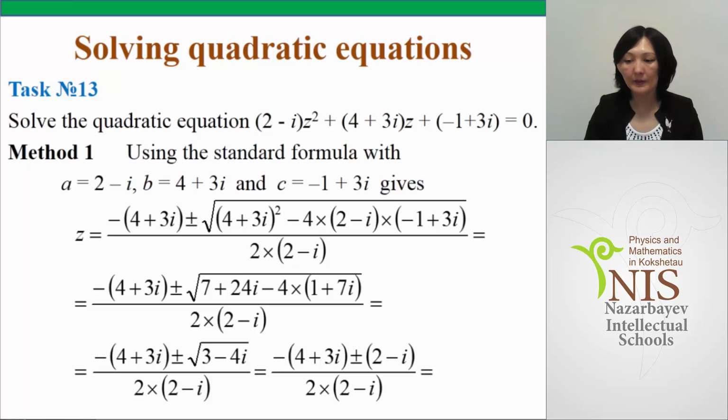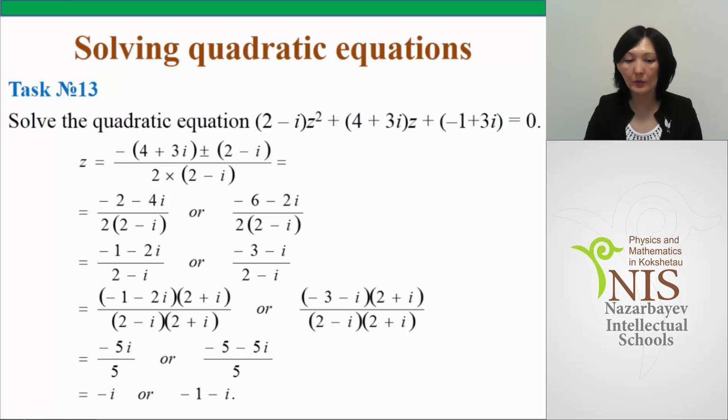After simplifying, we get the roots minus i and minus 1 minus i. You can see the whole solution on the slide. In the first method, we use the standard formula of the quadratic equation.